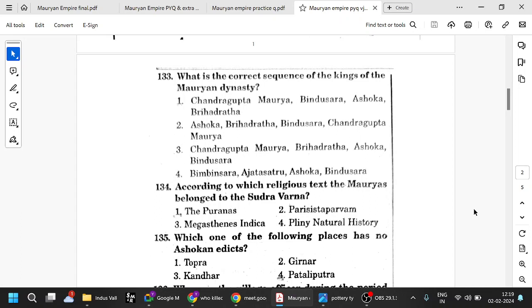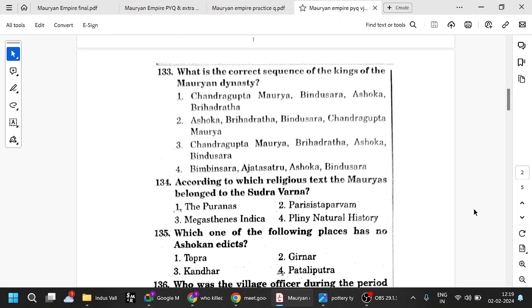And also, there are some texts which say that Maurya means peacock. Okay, Maurya means peacock. So the place from where they have come is a land of peacocks. So many peacocks are there. So they are called Mauryas. Okay. So remember those three theories.